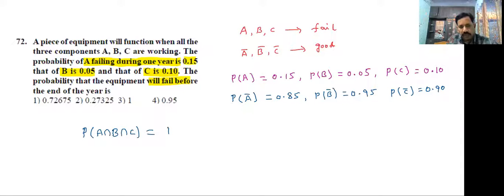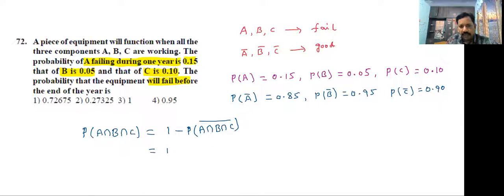So this is 1 minus P of A complement intersection B complement intersection C complement, whole. Here A, B, C are independent events.